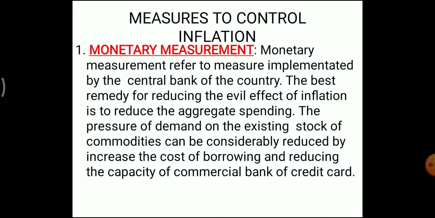Taxes determine the size of disposable income in the hands of the public. In the case of inflation, the proper policy is to avoid tax cuts or to introduce some increase in the existing rates, so as to reduce the purchasing power in the hands of people.